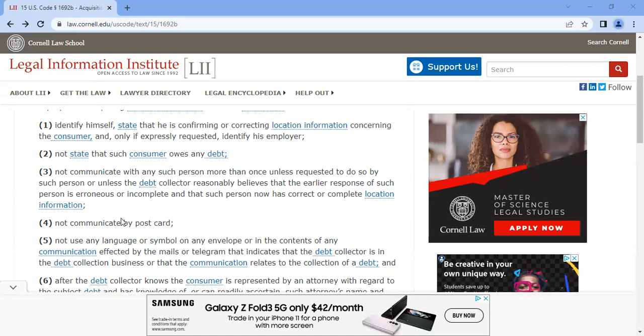All right, number 4, not communicate by postcard. A postcard is like the one-sided or two-sided piece of paper where it just has the name and everything, and then on the back side it may have the information or whatnot. So that's a postcard, not just regular mail.